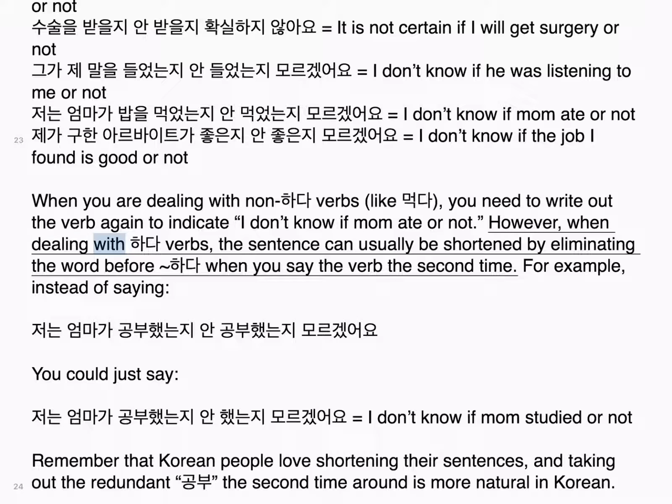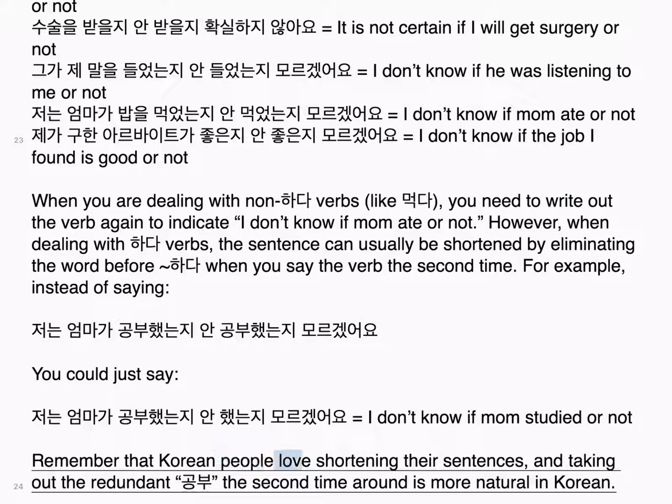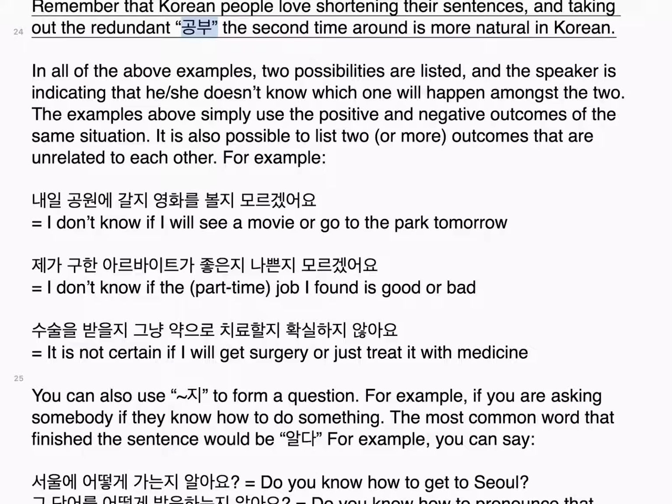However, when dealing with 하다 verbs, the sentence can usually be shortened by eliminating the word before 하다 when you say the verb the second time. For example, instead of saying 저는 엄마가 공부했는지 안 공부했는지 모르겠어요, you could just say 저는 엄마가 공부했는지 안 했는지 모르겠어요. I don't know if mom studied or not. Remember that Korean people love shortening their sentences and taking out the redundant. 공부 the second time around is more natural in Korean.